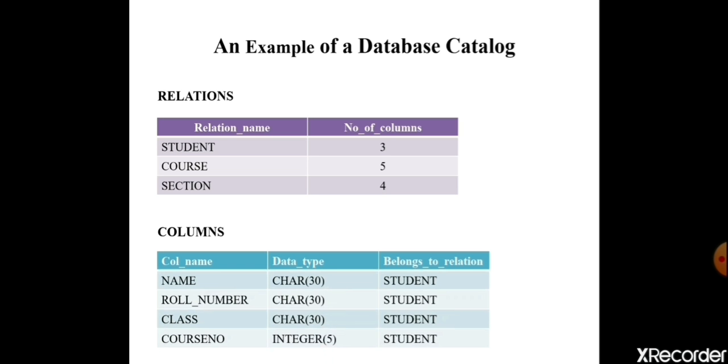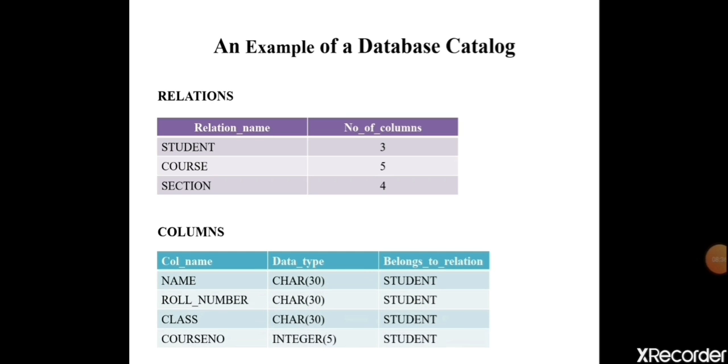Then the columns. Here I am considering one specific relation. Out of these 3 relations or tables, student table, course table, section table, I am considering one, that is student. Student name, roll number, class, course number. These are the columns which exist in the student table. Name is of type character data type. Roll number is also a character I am taking. It may be integer or character according to my requirement.